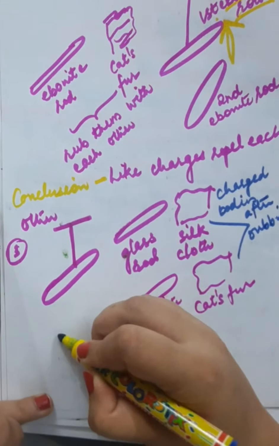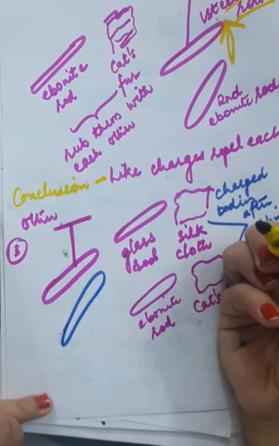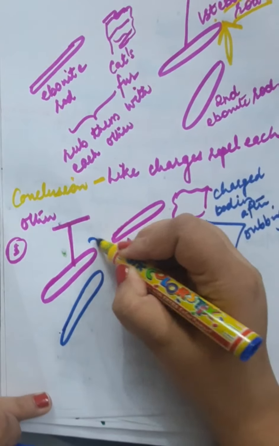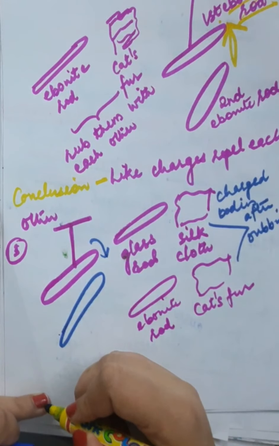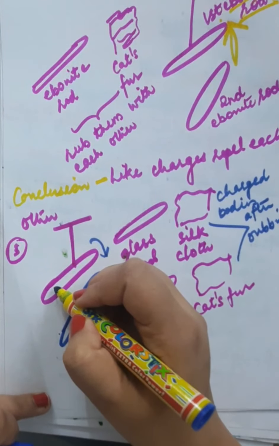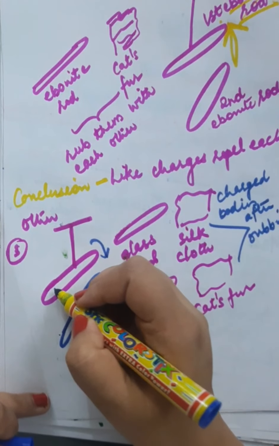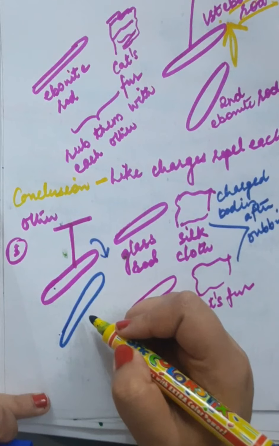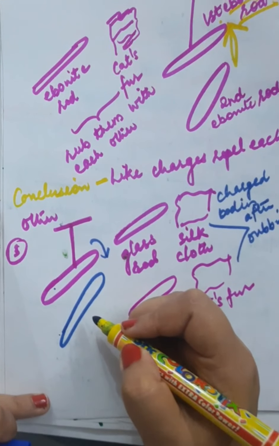Now you're bringing closer this ebonite rod. So what is exactly going to happen? You'll observe an attraction. The glass rod will be attracted by the ebonite rod, which is made up of a different material other than glass.